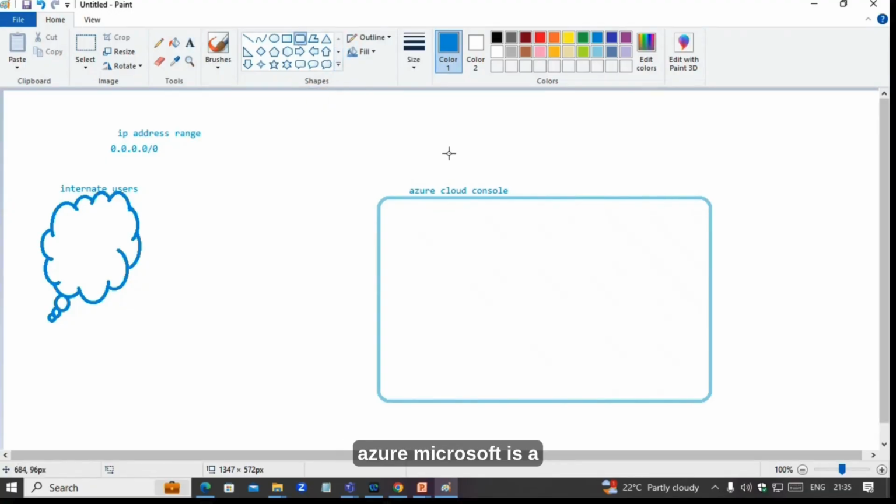Microsoft is a vendor, a cloud provider. By using the Azure Cloud Console, you are able to log in. Inside that, you have a major pillar that is the VNet, virtual network.